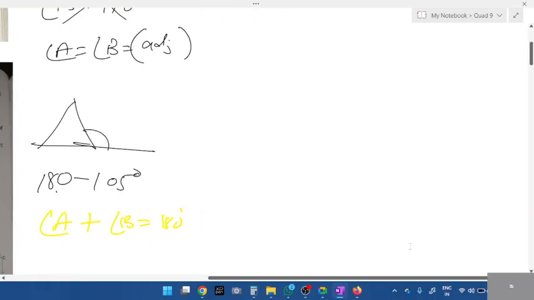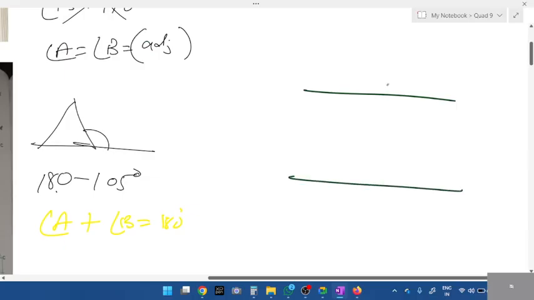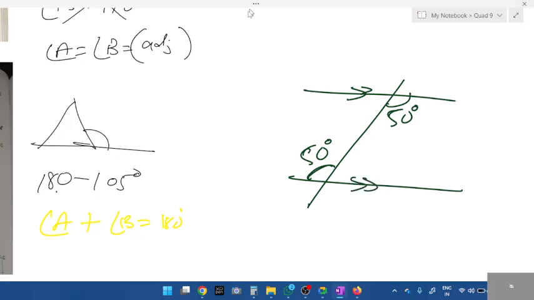And one more thing. In a parallel line, you'll have to remember two things. Whenever there is a parallel line, what kind of angles are these? Interior. If this is 50, then this is also 50, interior alternate. Then look at this green one, this entire thing is 180 degrees.